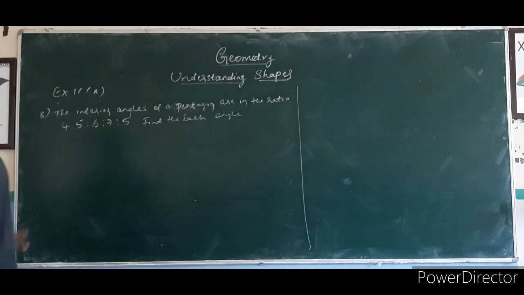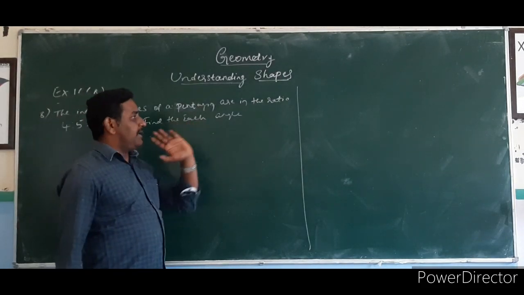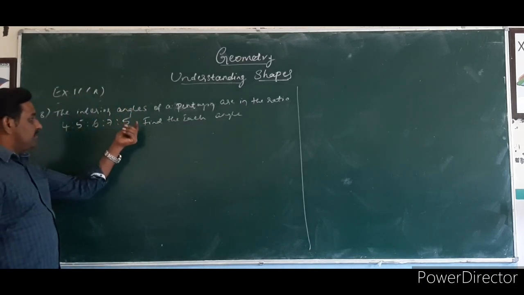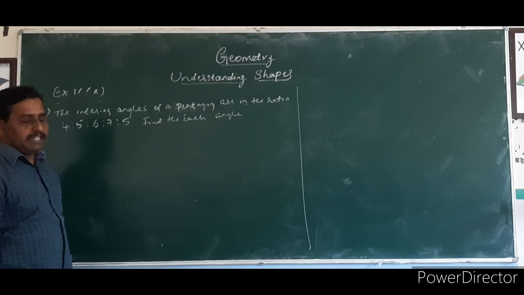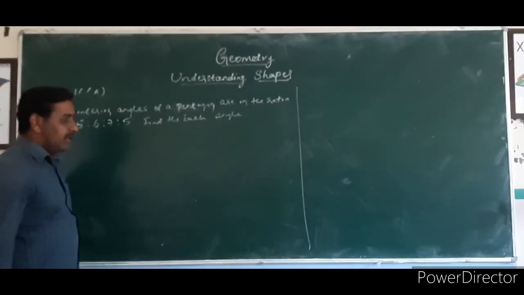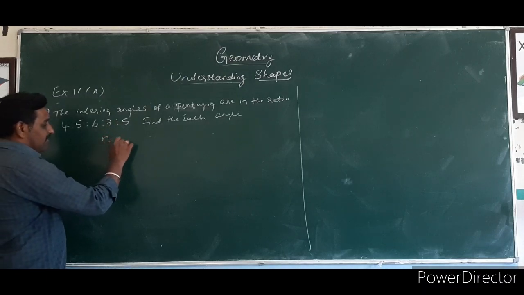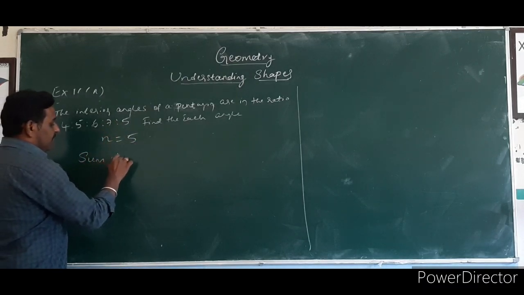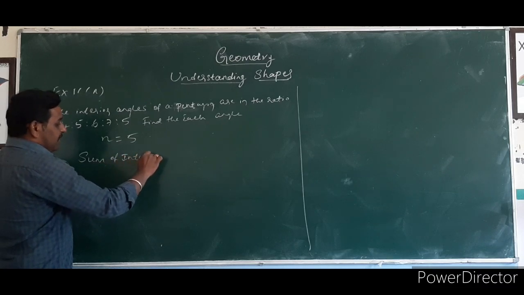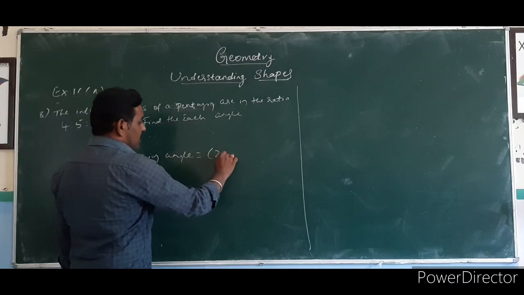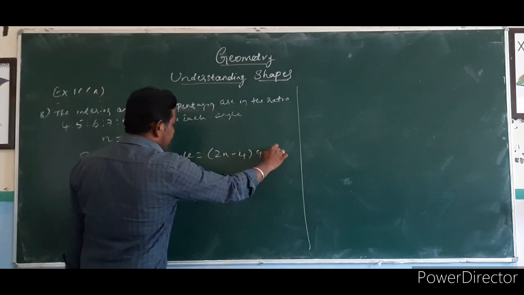Next problem. The interior angles of a pentagon are in the ratio 4:5:6:7:5. They are given the interior angles as a ratio, and we have to find each angle. Pentagon means the number of sides is 5. So what is the formula? The sum of interior angles is equal to 2n minus 4 times 90 degrees.